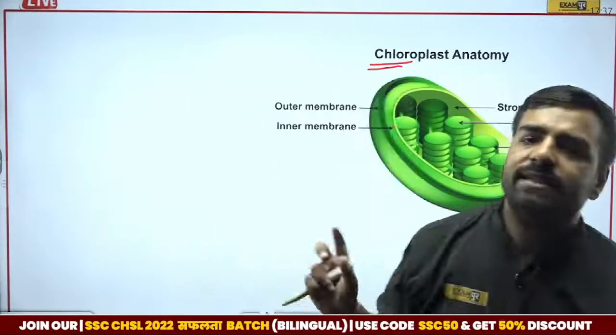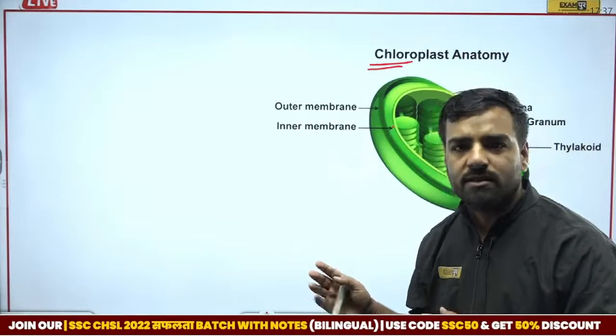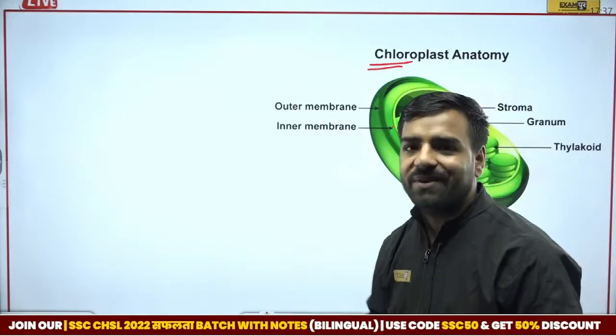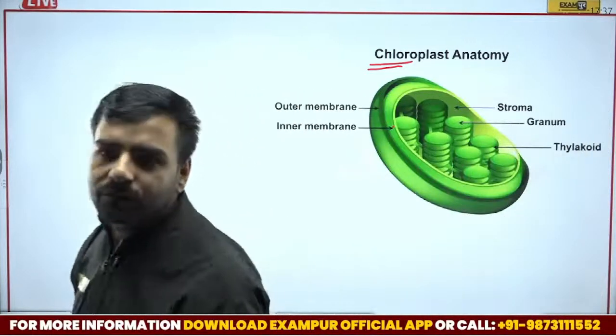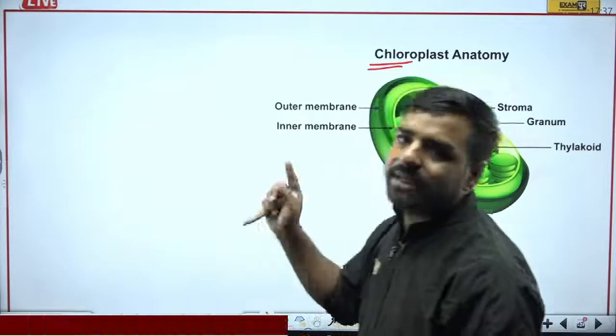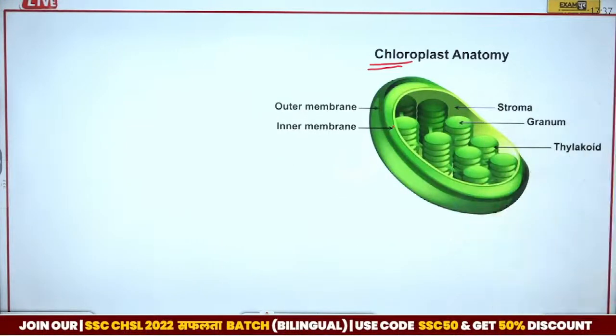Without it, photosynthesis cannot be there, and we have already discussed about this. That is the kitchen of the cell. We have discussed, right? Okay. And why kitchen? Because obviously we are talking about the production of the food, right? And that is possible because of its presence.